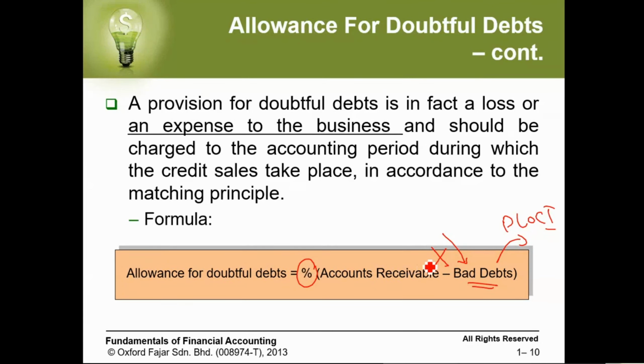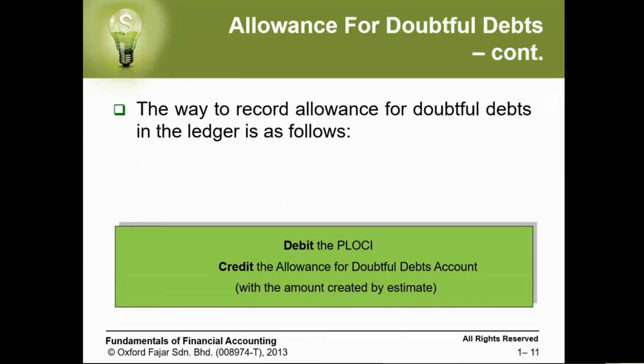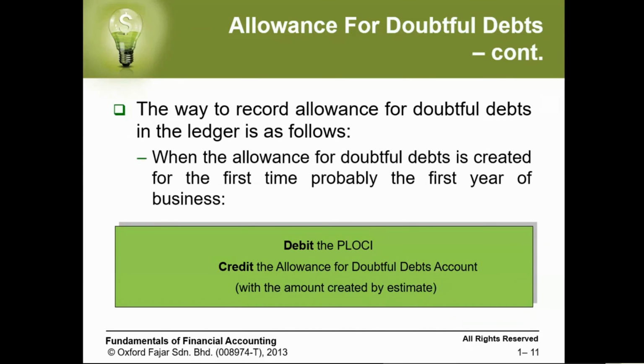So for that reason, we just create the allowance for the balance, the balance which is left for next year. So we have to create an allowance for it, just to protect ourselves from the possibility that some of these customers are going to become bad debts.